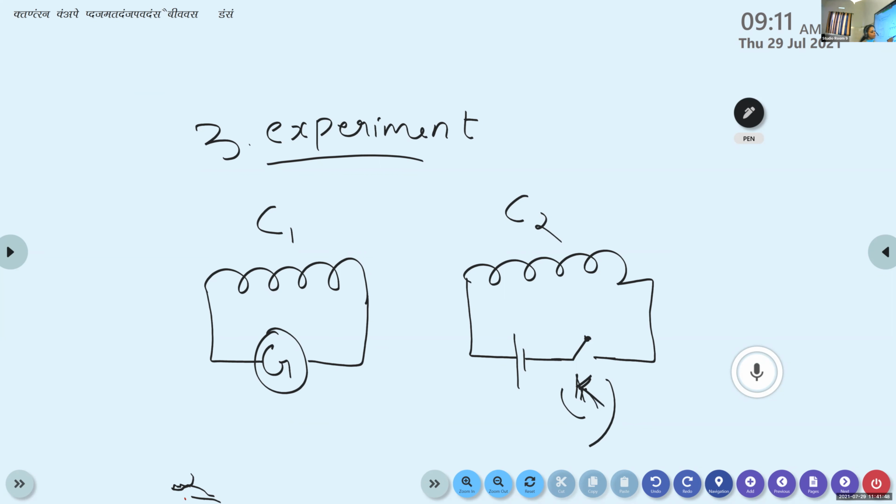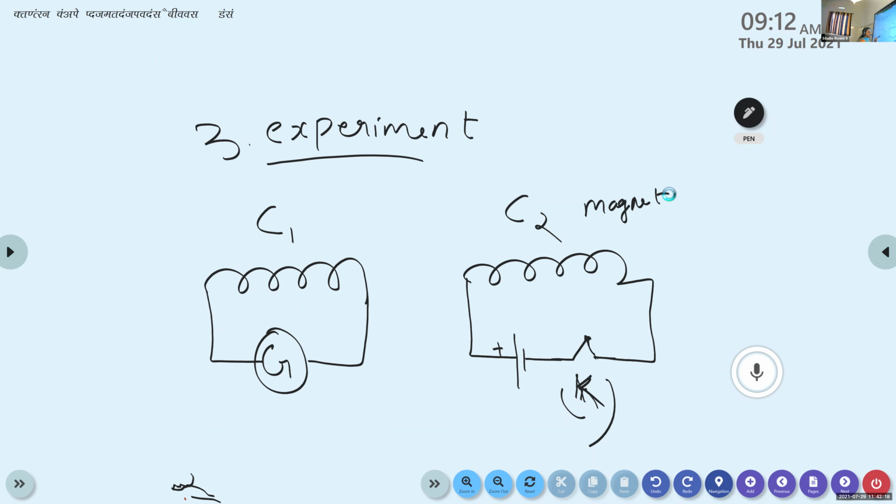But whenever we press the key, that is, whenever we close the switch, what happens? The circuit is complete. The current starts to flow through the coil C2. It becomes a current carrying conductor and behaves like a magnet. So when we press the key, at the same time, there is a momentary deflection you can observe in the galvanometer. It is deflected either towards left or towards right.